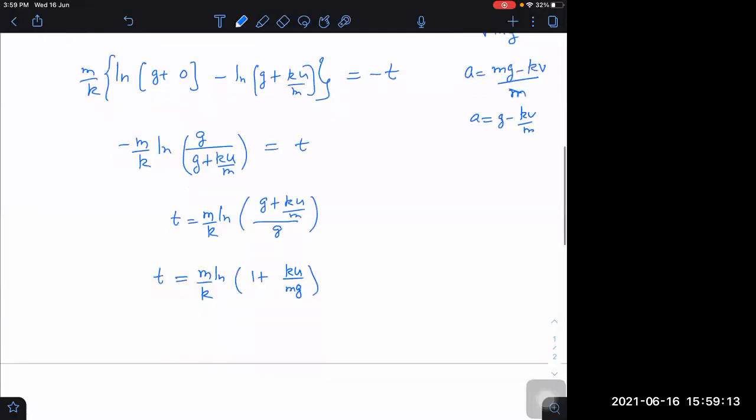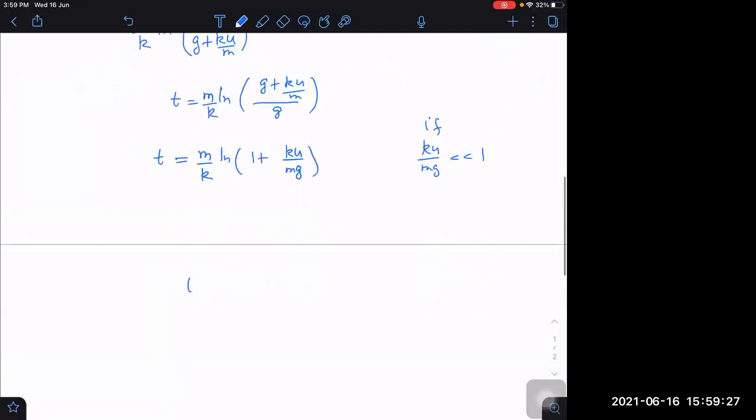If it is given that ku by mg is very, very small compared to 1, I am not saying it is given, but if it is given, then what could our answer be? Then the answer could become m by k into log of 1 plus x, you know what we can write approximately?